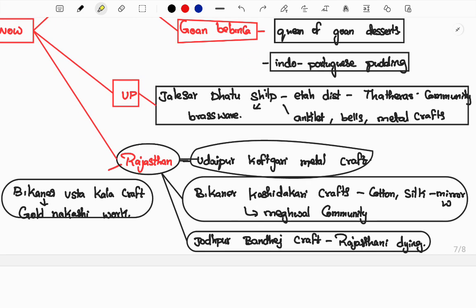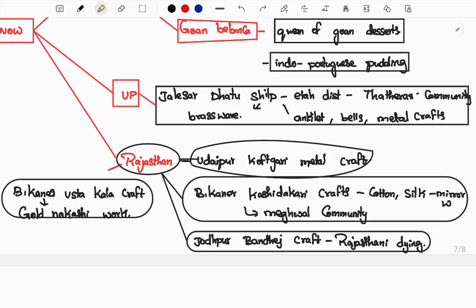Next, in Rajasthan, Udaipur Koftgari metal crafts. Here the metal craft is on knives and arms. On the arms, knives and other items, they make a beautiful metal craft called Koftgari. And Bikaner Kashidakari crafts. Here on cotton, silk and other cloth, mirrors are placed and mirror work is done. You can see the beautiful Rajasthani style cloth studded with mirrors, which is believed to throw away evil spirits on their way. The Meghwal community specializes in it.